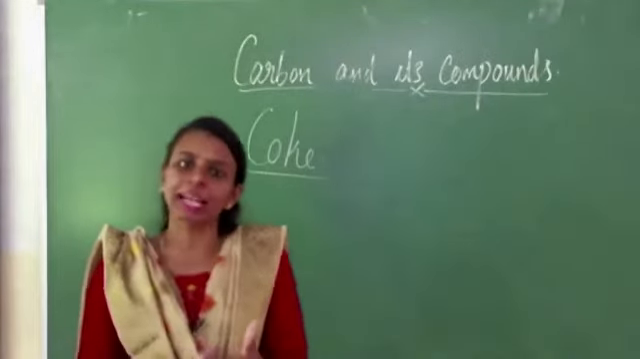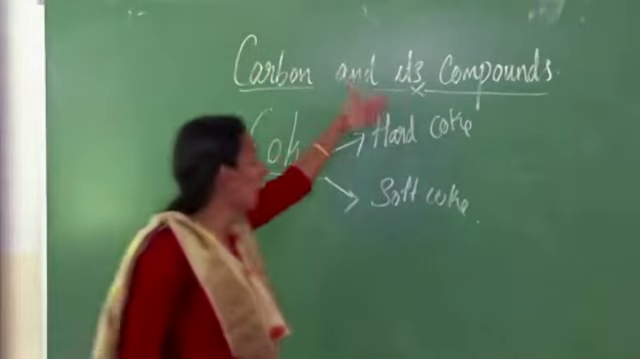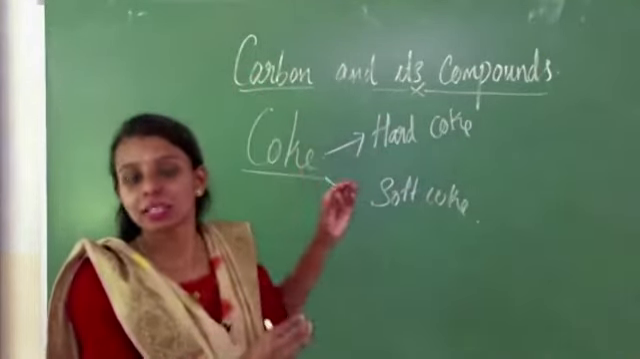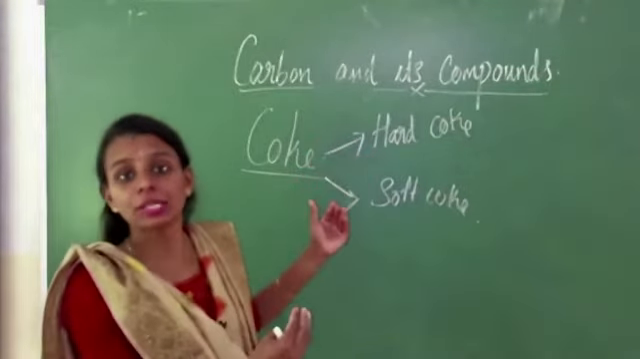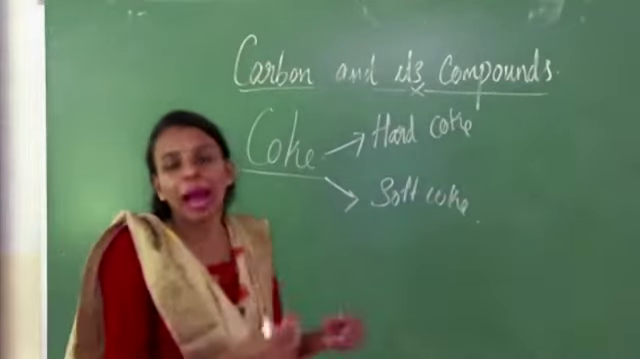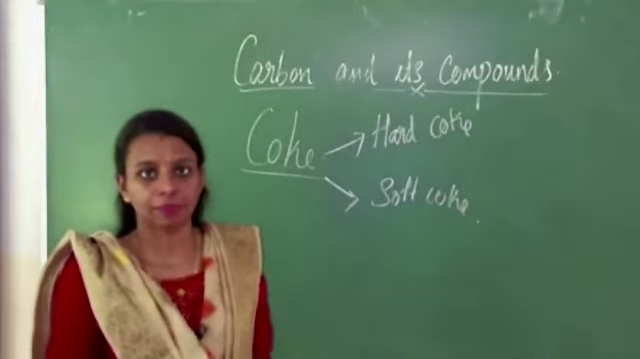We can classify coke into two types, hard coke and soft coke. Hard coke is a light, lustrous substance used in industrial furnaces. Soft coke is a black porous substance, present in domestic furnaces.